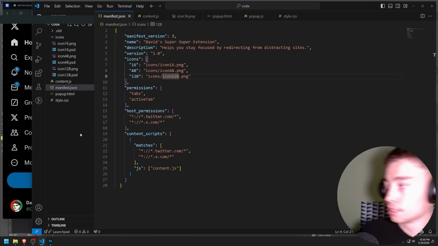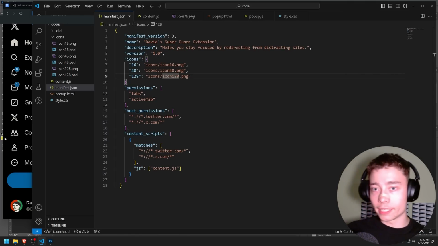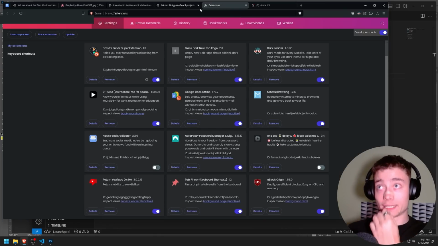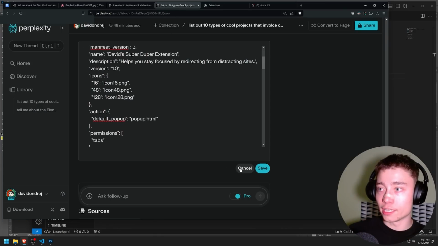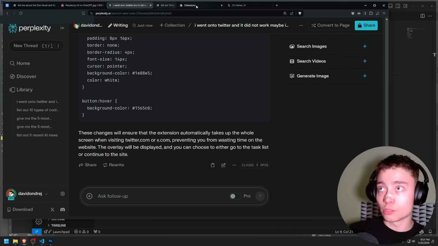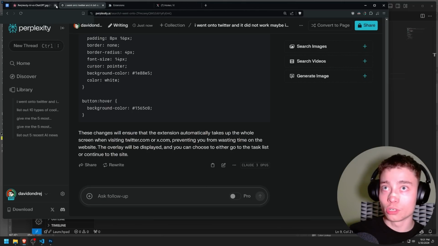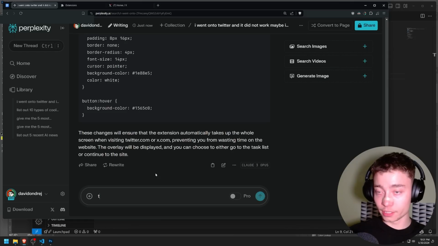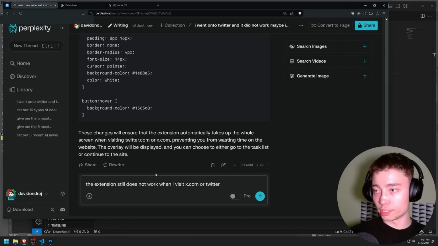Alright, so obviously we have to somehow debug it, which is kind of tough because I'm a complete noob when it comes to Chrome extensions. But hey, at least I have the power of AI at my fingertips, so whatever. We are right here, so I'm gonna close this thread. I'm not using that one anymore. I'm gonna say the extension still does not work when I visit x.com or twitter.com.